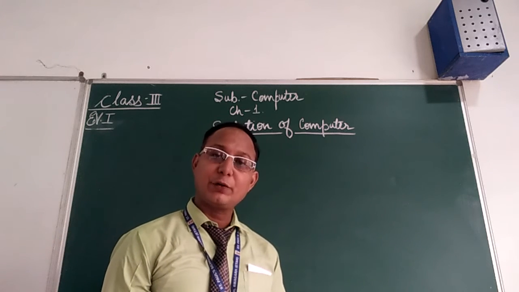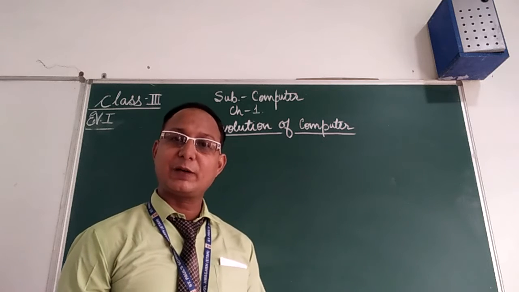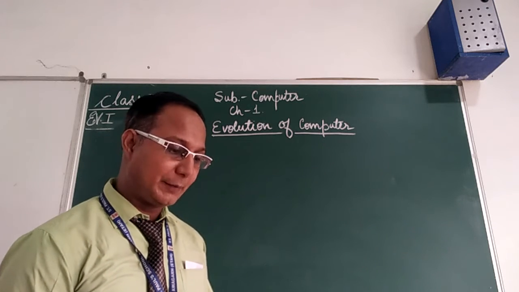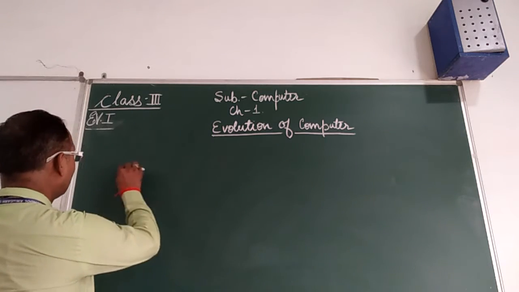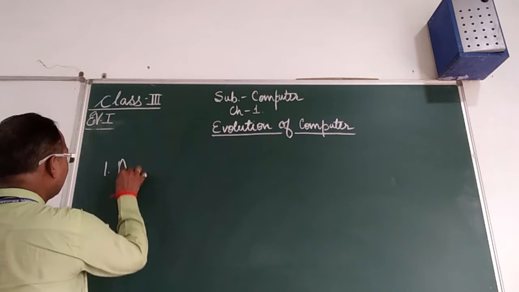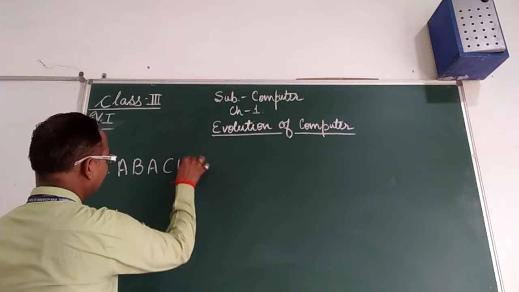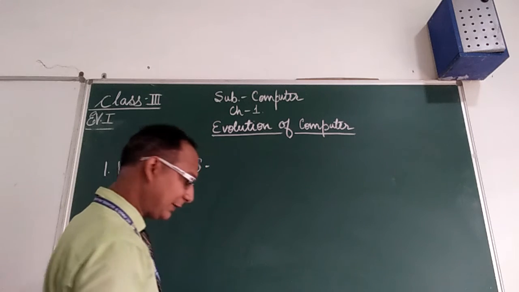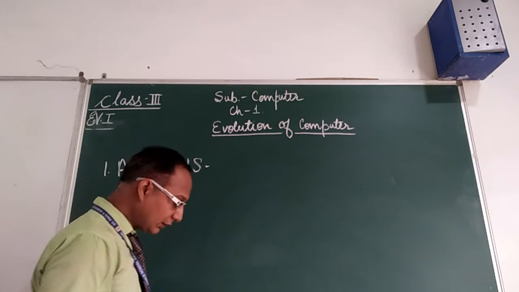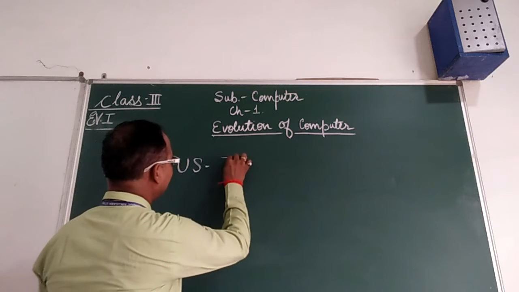So, first of all, we are going to study our first topic, that is abacus, the first calculating device.